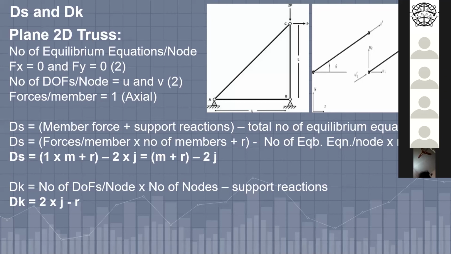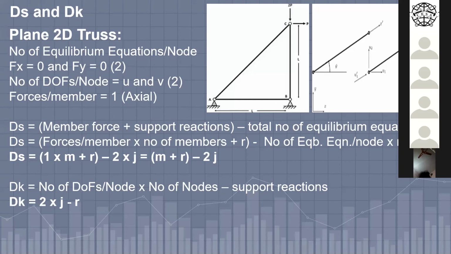और dk का इक्वेशन क्या है? Number of degrees of freedom. अभी कितने तरह से एक नोड मूव हो सकता है ट्रस मेंबर में. So number of degrees of freedom per node multiplied by number of nodes, minus the support reactions, that will give the value of dk. So number of degrees of freedom कितने हैं? u and v. These are the total number of degrees of freedom per node, multiplied by j.